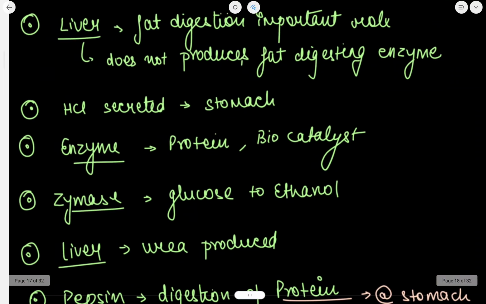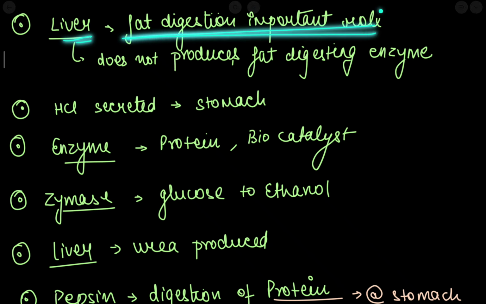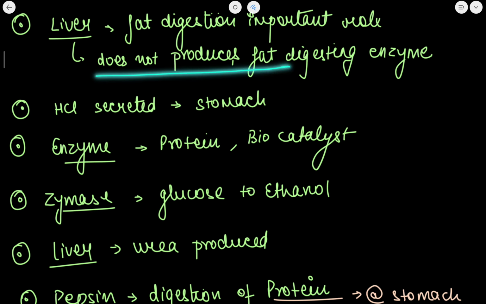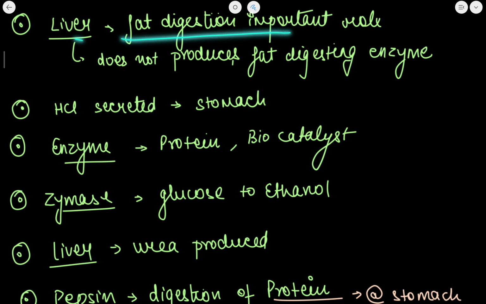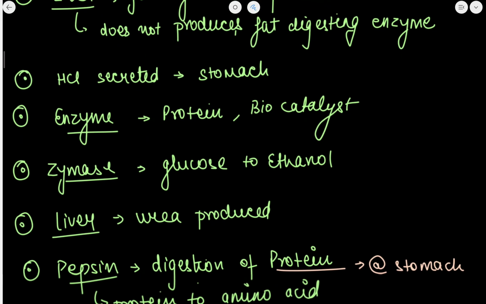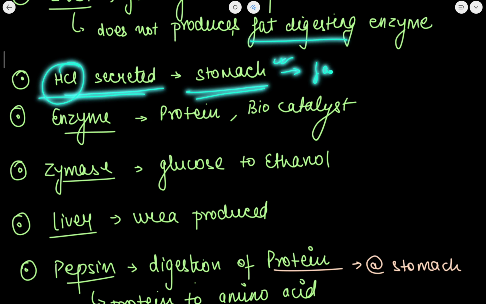Now, next, liver plays an important role in the digestion of fats. This is an important thing to remember. It does not produce a fat digesting enzyme. Although the liver plays a role in fat digestion, it does not produce fat digesting enzymes. These fat digesting enzymes are secreted by the stomach. Okay, you just need to remember this. Now HCl, hydrochloric acid, is secreted by the stomach and plays an important role in the digestion of fats.